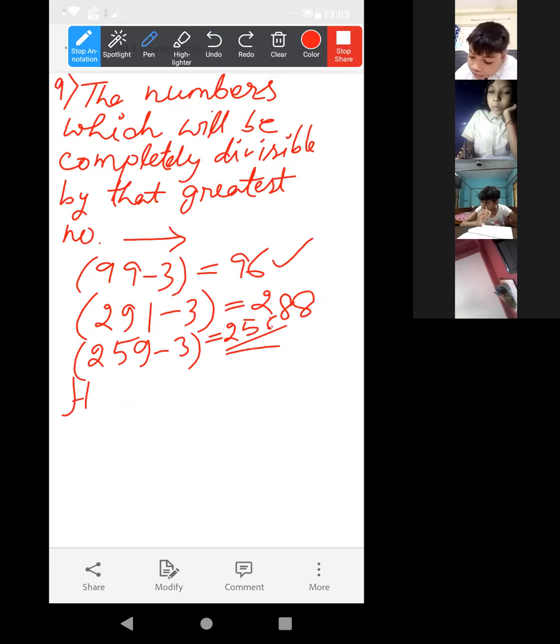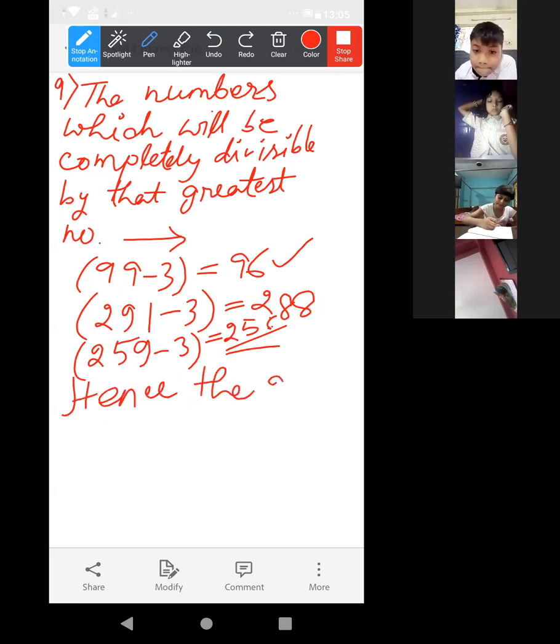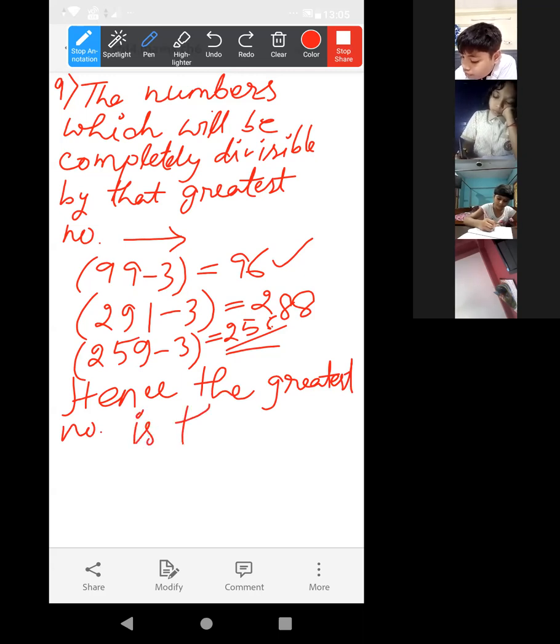Hence, the greatest number will be their HCF. Up to this completed, all of you?